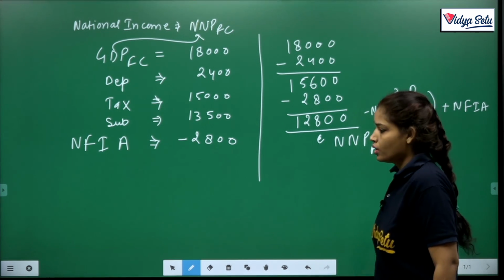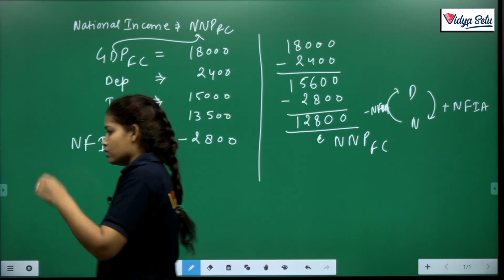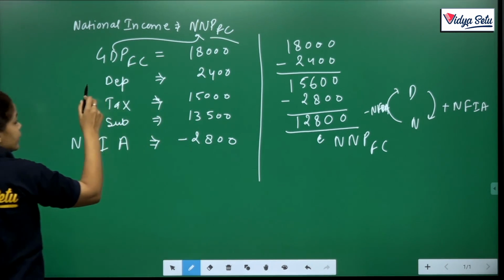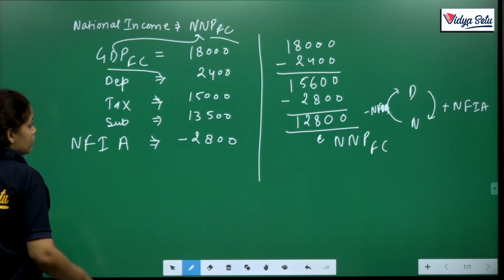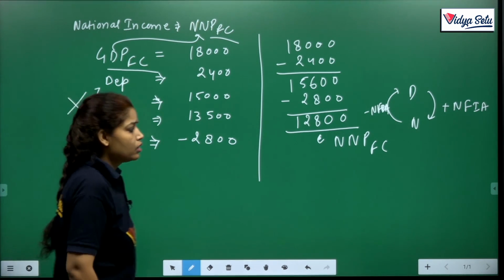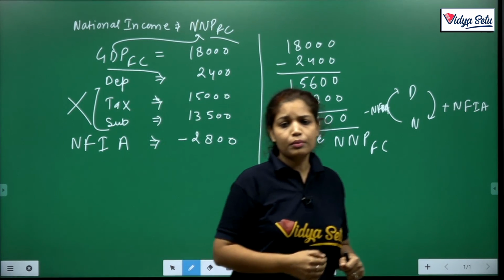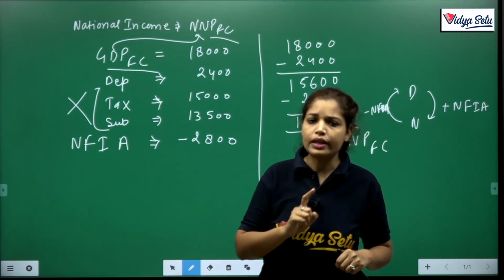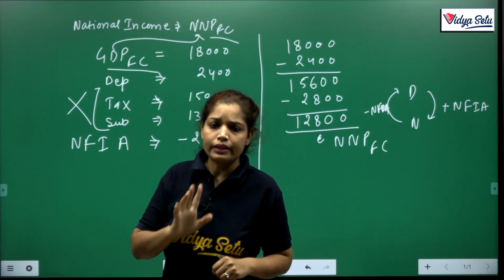NNPFC. Again, the question is asked about FC and the data is also given in FC. So we just don't use this data. Again I repeat that in the question there is multiple types of information, but you have to pick only those which you need.